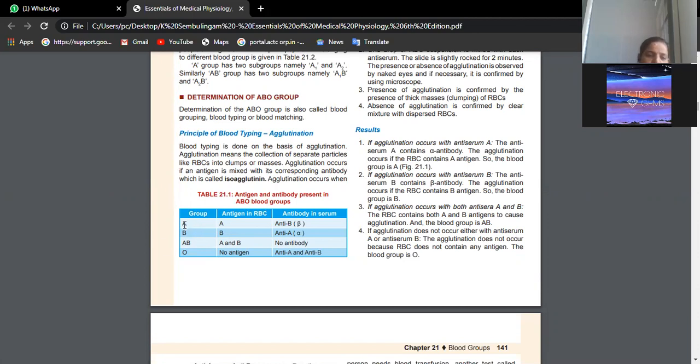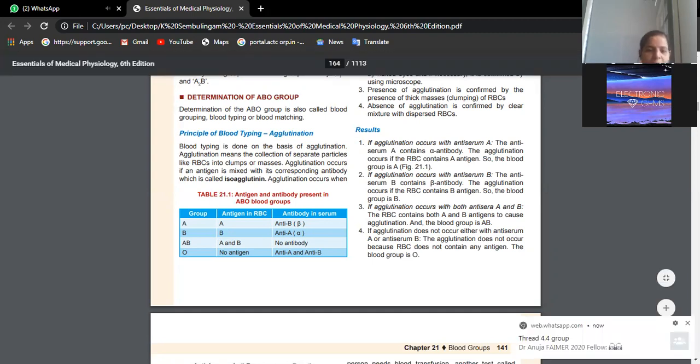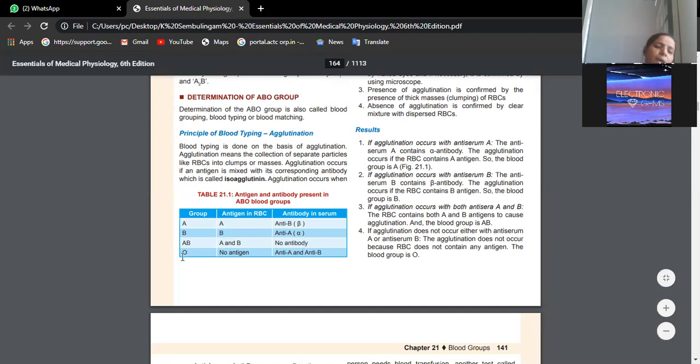In ABO blood groups, we have A, B, AB and O. In A blood group, the surface of RBC has A antigen and the antibody in the blood is anti-B. B blood group will have A antibody. The blood group containing both A and B antigens has no antibody, and if the RBC has no antigens, it is called O blood group and it will have both the antibodies.